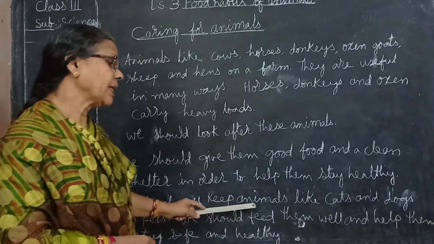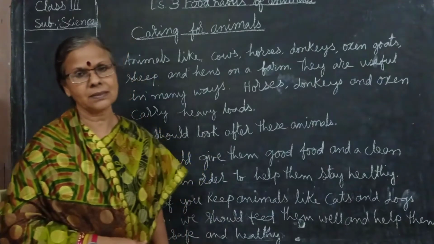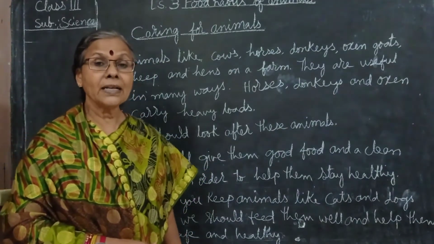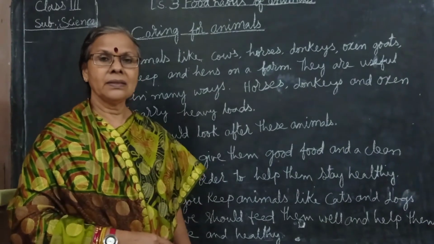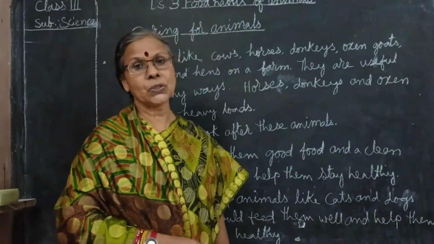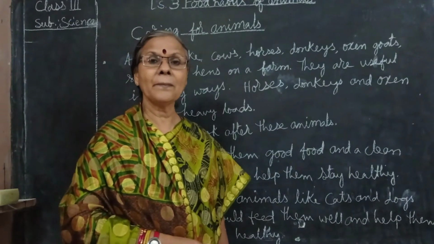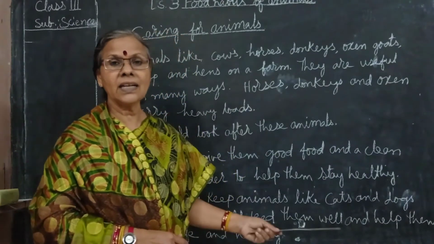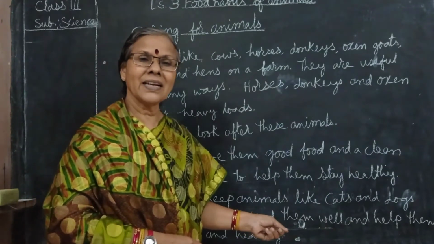Some of you keep animals like cats and dogs. Those are called pet animals. Dogs guard our house. They don't allow any strangers to enter our house. This is the main thing. And they understand our language also. They play with us and they care for us.